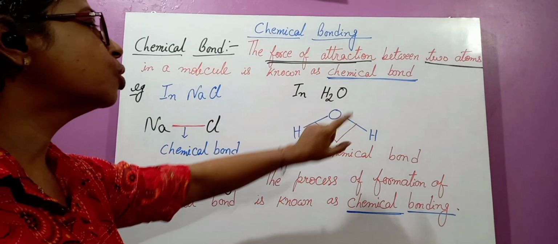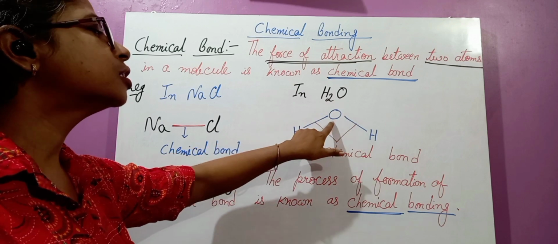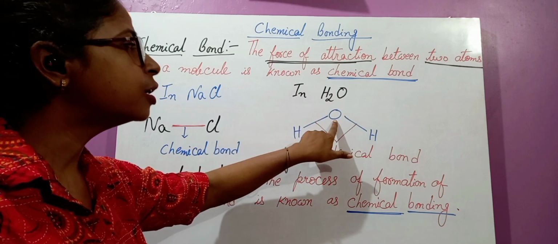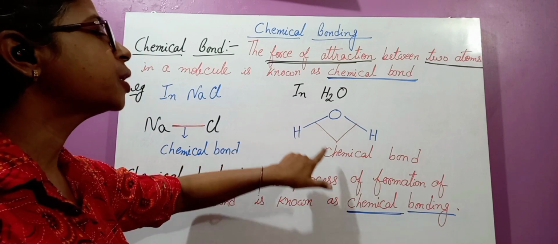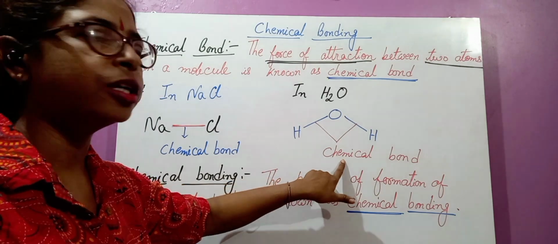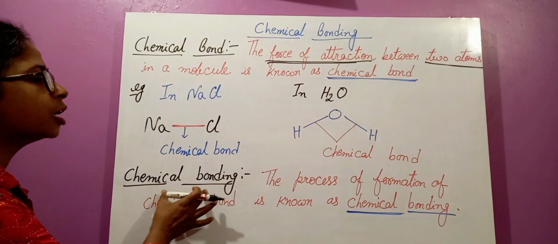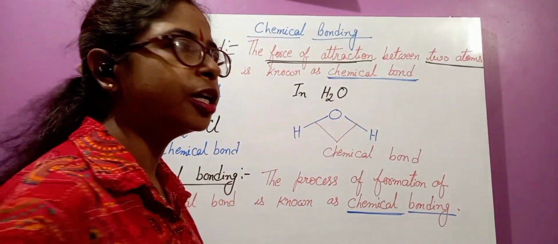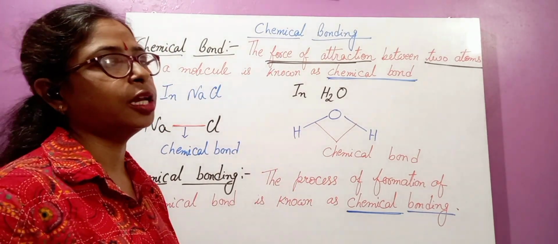Similarly, in an H2O molecule, oxygen and hydrogen have a force of attraction. This force of attraction is known as a chemical bond. And what is chemical bonding? The process of formation of a chemical bond is known as chemical bonding.